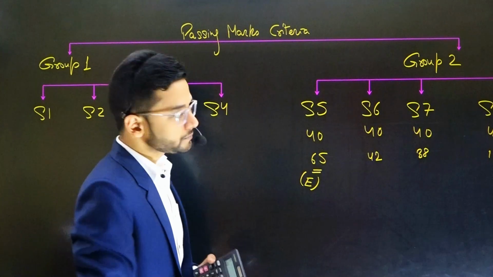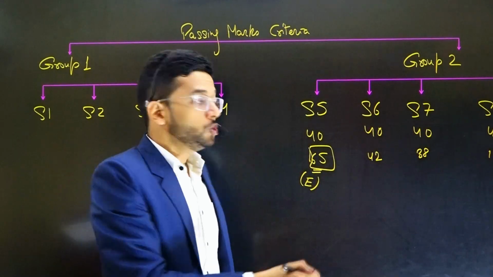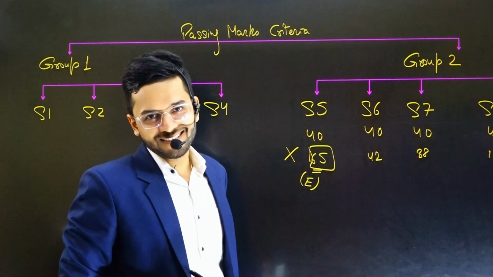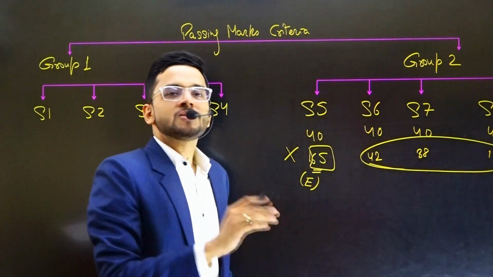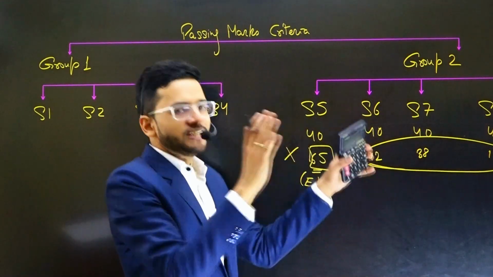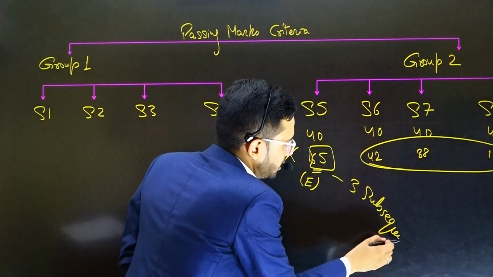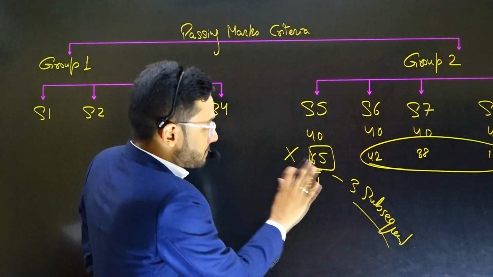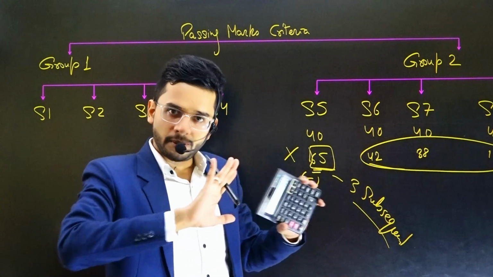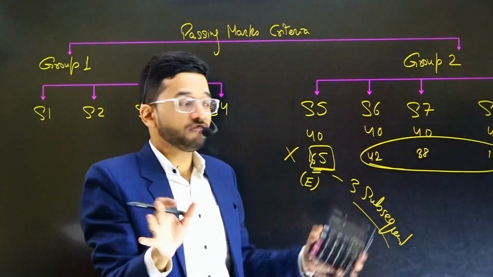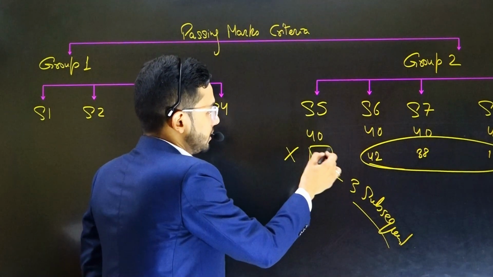But there's a privilege over here. The subject in which you have scored more than 60, in the immediately next attempt, you need not give this subject again. It will be marked as passed for you. You just have to give these 3 subjects again, score 50% in aggregate, and you will qualify the entire group. So for next 3 subsequent attempts, subsequent means back to back. If you miss one of the attempts, then it will be counted. 3 subsequent attempts means back to back attempts. This exemption will be valid. So it will be counted as a paper which is passed by you, and you have to give only 3 subjects to qualify this group in the next 3 attempts. That is the way of qualifying using exemption.